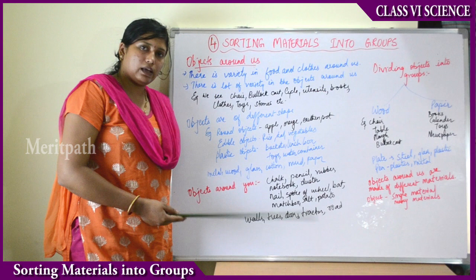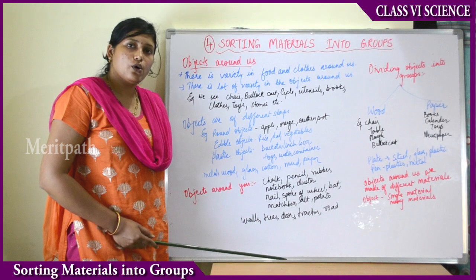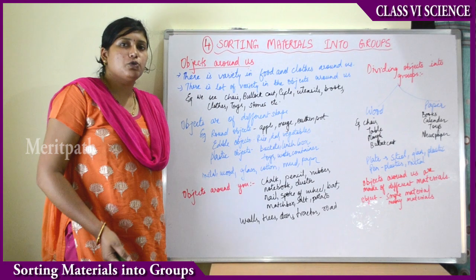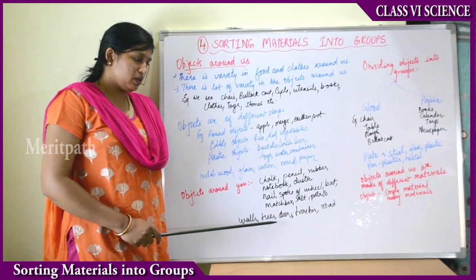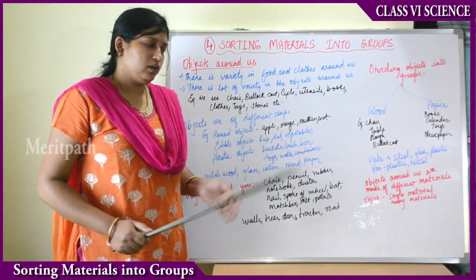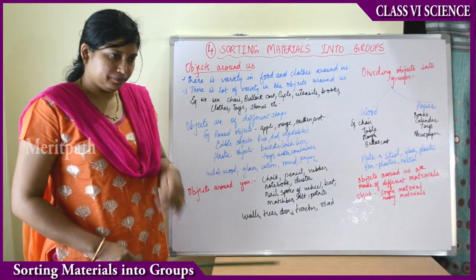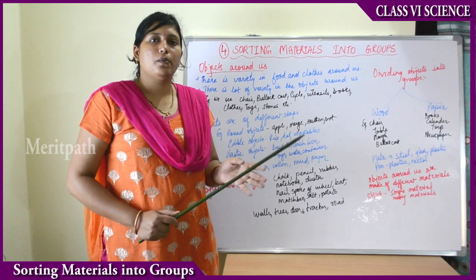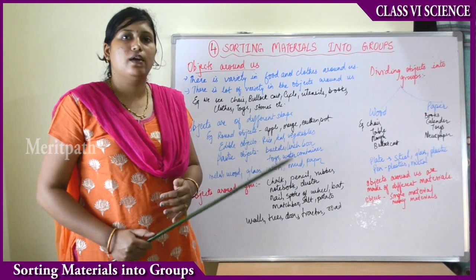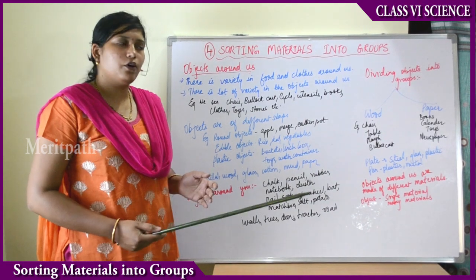Then all these things you can carry, you can move from place to place. But there are a few other things also which you see, but you cannot move them from place to place because they are very big, like walls, trees. We cannot lift a tree and move it, right, because it is very big in structure, very heavy. Same way doors, tractors, roads. These are all the different objects students observe around them. But these objects we cannot move from place to place because they are very heavy.